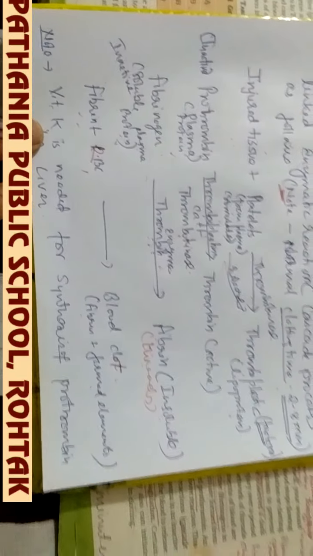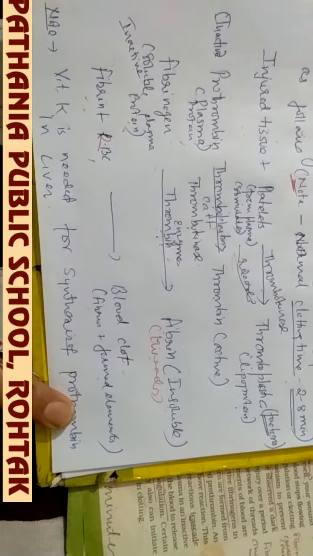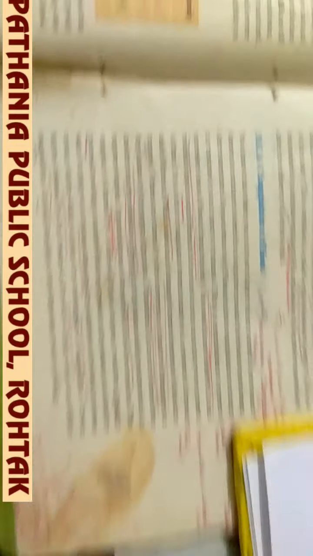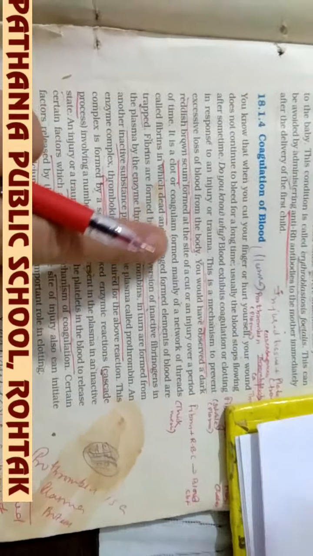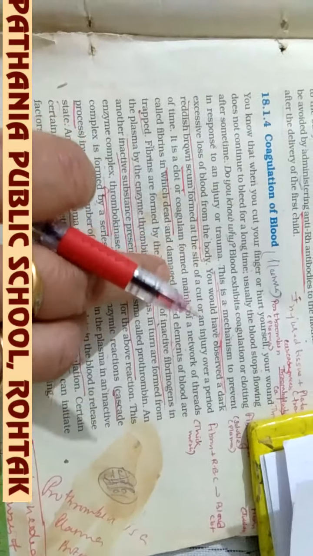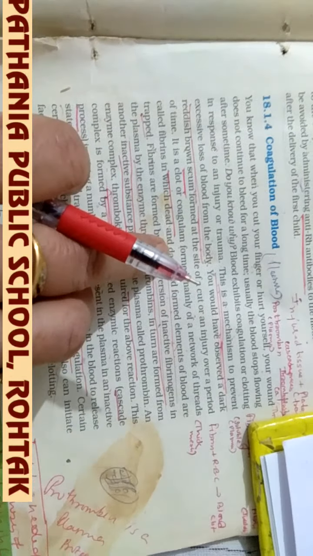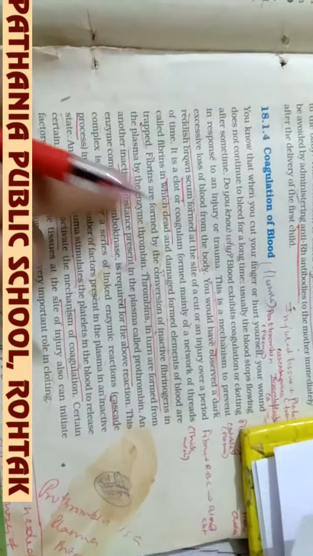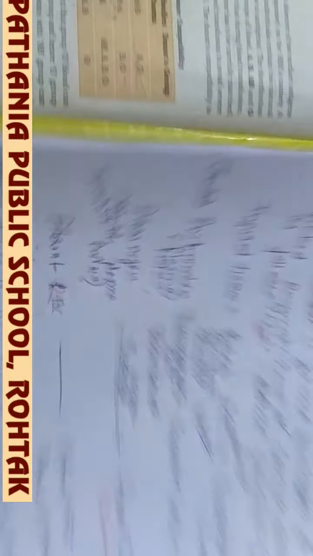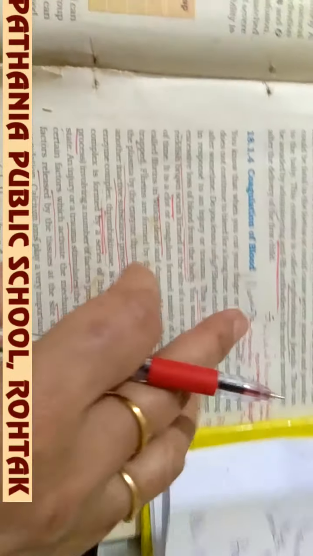Now another note is that vitamin K is needed for the synthesis of prothrombin in the liver. All this is written in your book also, but they have written it in reverse form: first the fibrin is formed, then how the fibrin is formed from prothrombin, and how the prothrombin is formed, where it is present. So the reactions are written in reverse form there, and I have arranged them systematically one after the other, to show how the process of clotting takes place.